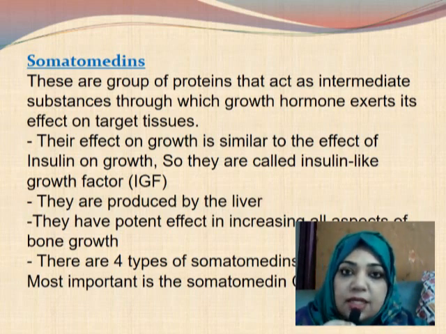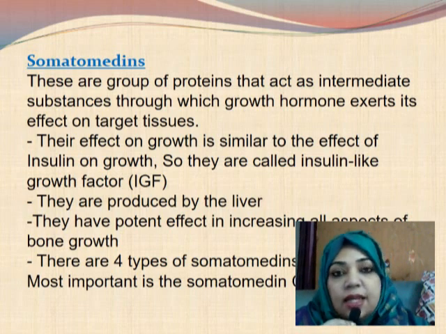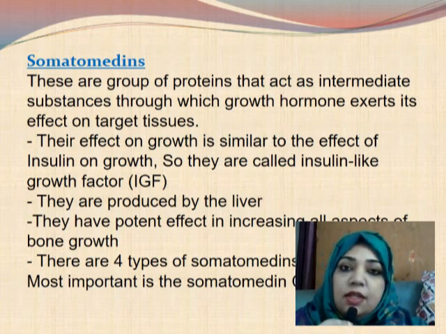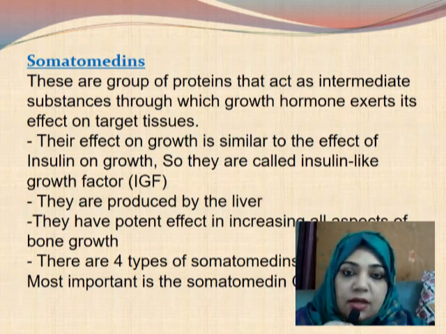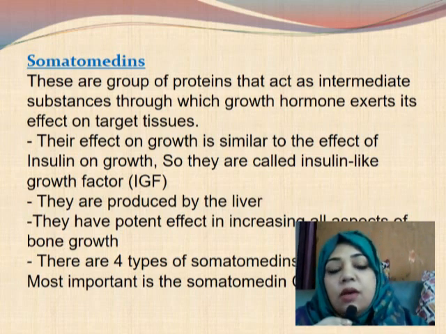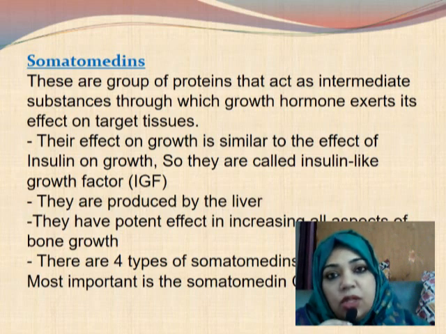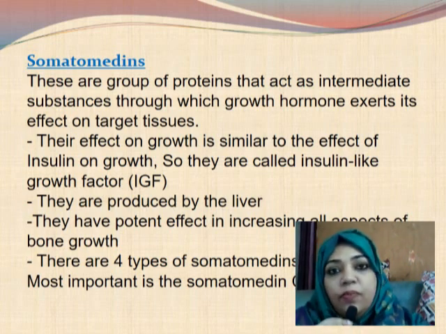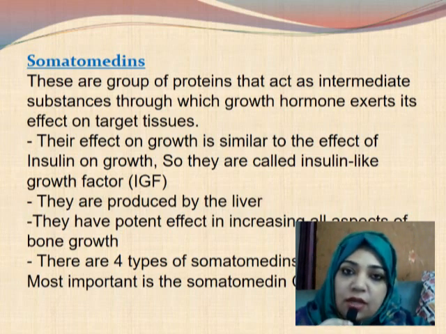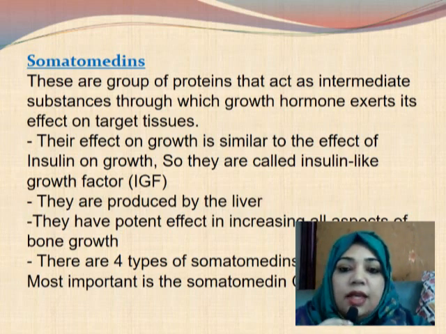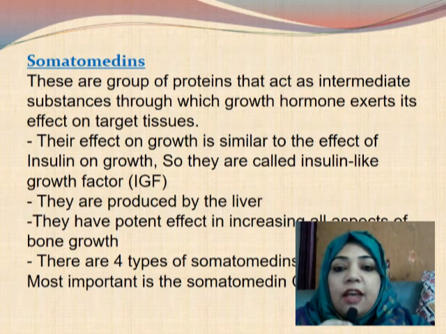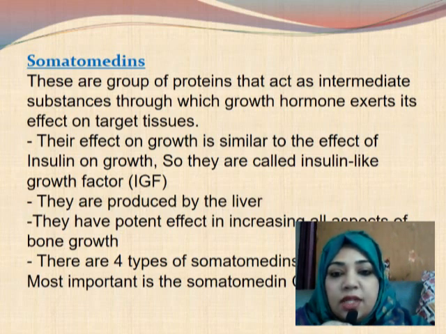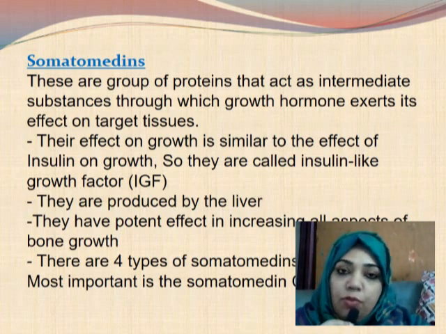So somatomedins have another name, and that is IGF, which means insulin like growth factor. And the reason they are called by this name is that insulin has an effect on growth and somatomedins also have an effect on growth, so they are called insulin like growth factors, and they are produced by the liver. They have potent effect in increasing all aspects of bone growth.